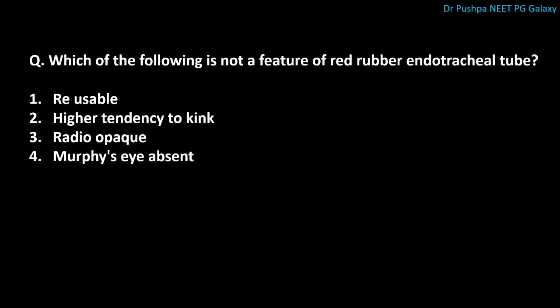Next question is, which of the following is not a feature of red rubber endotracheal tube? The correct answer is radio opaque. This is wrong statement because red rubber endotracheal tube is radiolucent.